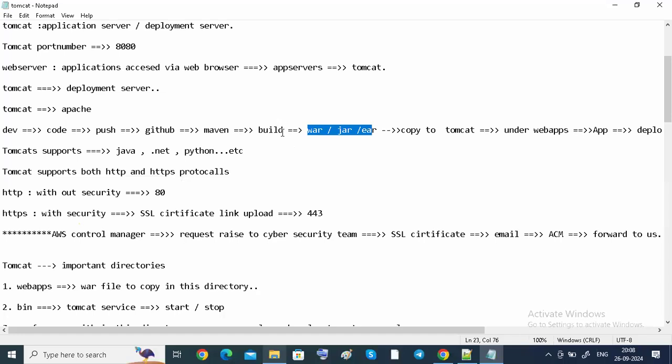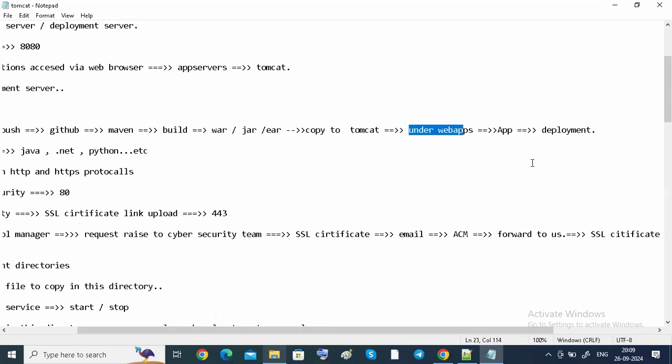After getting the build, we copy these packages under Tomcat. We already saw this in a practical way last time. We copy WAR or JAR files under webapps, guys. Only then our application will be accessed by the end users.